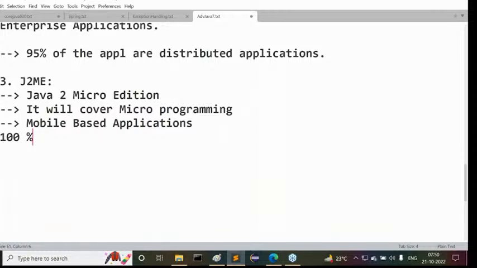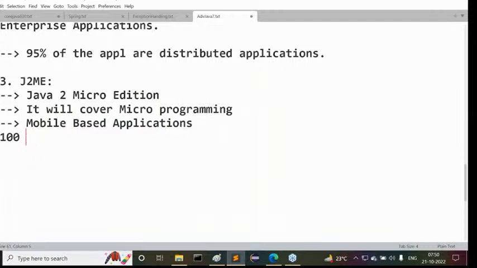Say for example, a calculator app is available, a calendar app is available. Not only that, a number of apps are available. Chrome is an app, Facebook is also an app inside our mobile phone. All these are apps that we have to install in our system, then we are able to get their services. So if we run any application on mobile hardware architecture, then that application is nothing but a mobile based application.